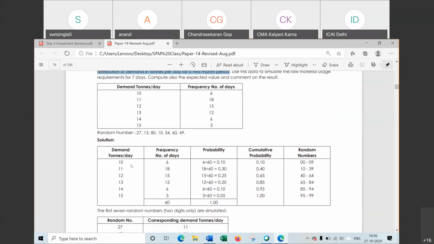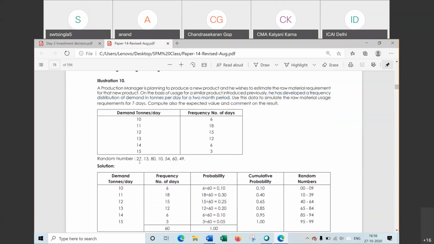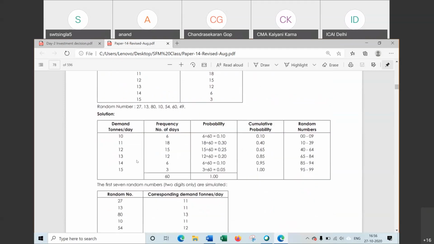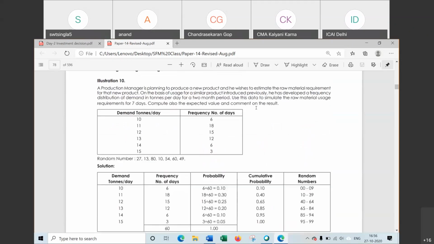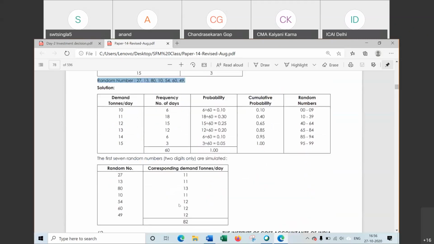60 days में 6 days तक हमारा डिमांड था 10, 18 days तक डिमांड था 11 and 15 days डिमांड 12 रहा. In this way demand is given for 60 days. So we have to find demand for these random numbers. Now how to find? With the help of simulation. It is written with the help of simulate. Use this data to simulate. So method, we will identify, simulation method is given. If random number is written here, that is simulation method has been used.